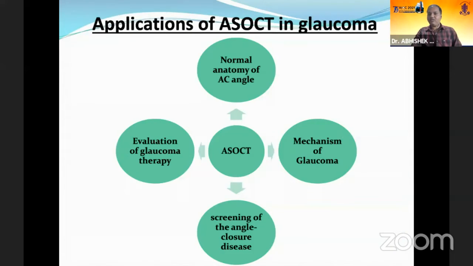Now, what are the applications of AS-OCT in glaucoma? Broadly, they can be divided into four. It is used to study the normal anatomy of the anterior chamber angle, as a qualitative and quantitative analysis. Secondly, it helps in delineating the mechanism of glaucoma, primary as well as secondary. It helps in the screening of angle closure disease and also helps in the evaluation of glaucoma therapy.